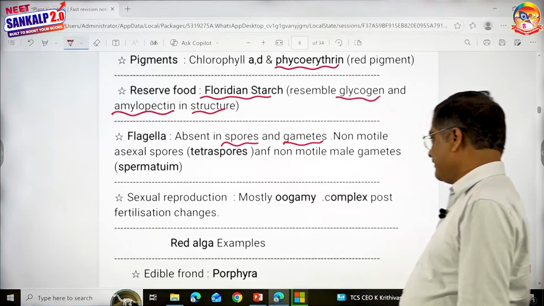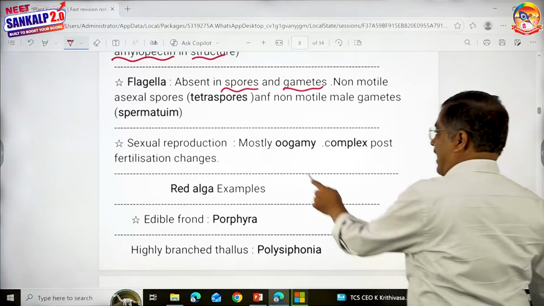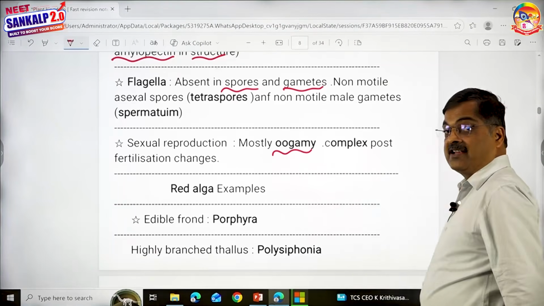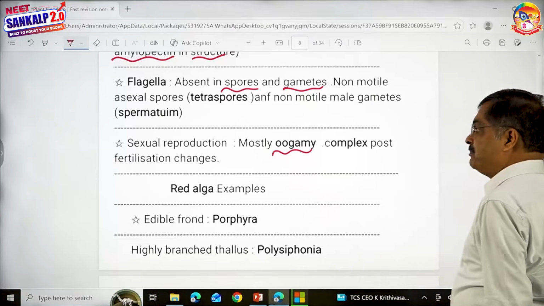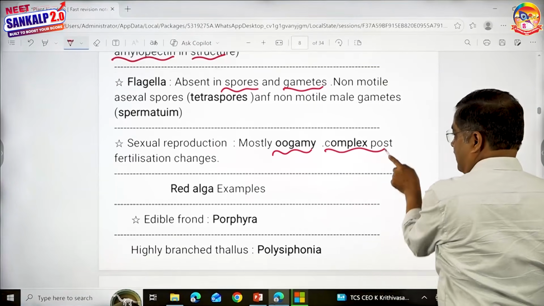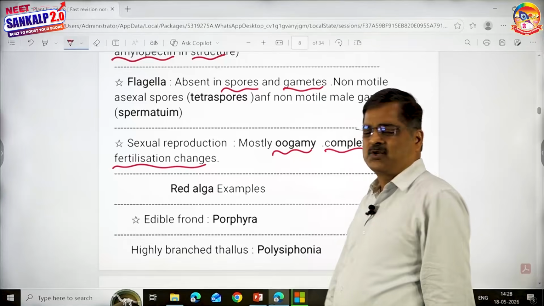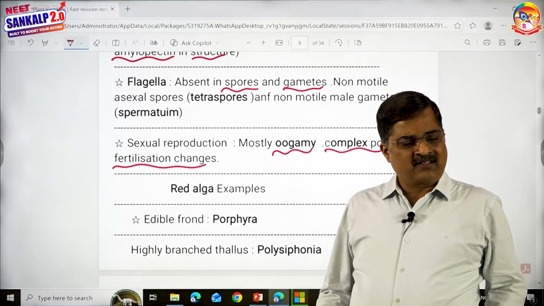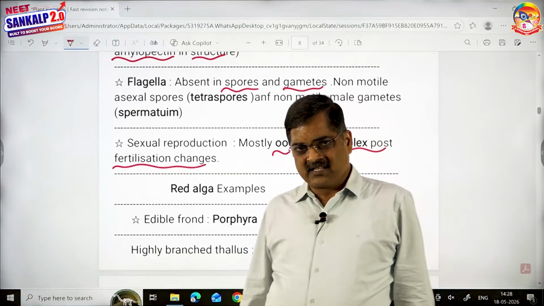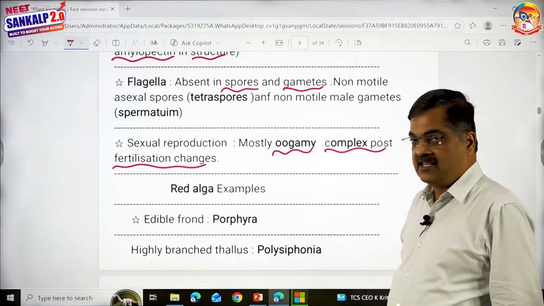I think by this time you know all this. Sexual reproduction is mostly oogamous. No question of isogamy and anisogamy here. Only oogamy is seen. Complex post-fertilization changes. Well, I don't want to discuss in detail the sexual reproduction in red alga, children, that is carpogonium and all that, because that is not a part of our syllabus. But just remember, oogamy and post-fertilization changes are complex.